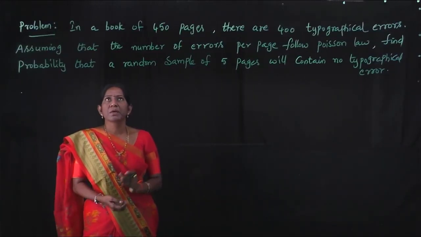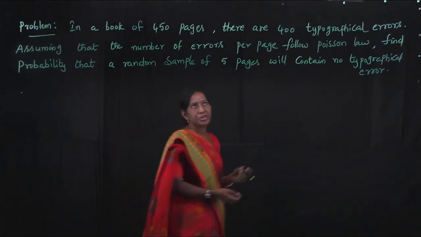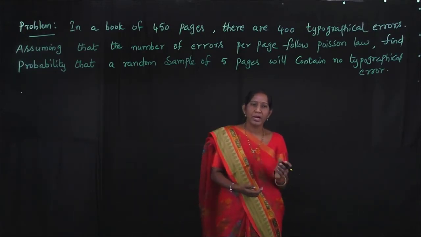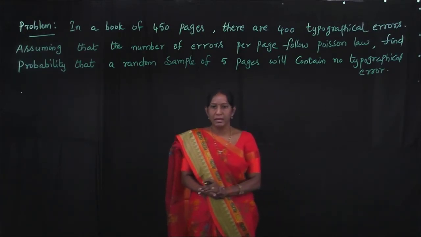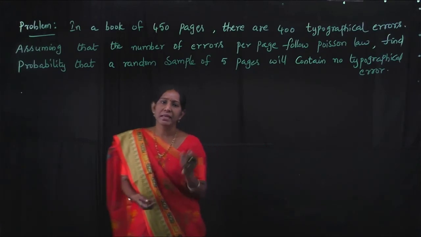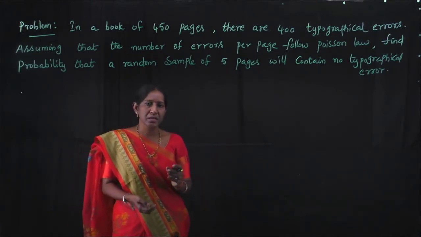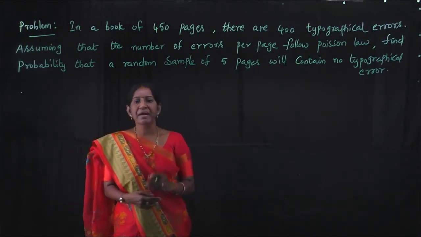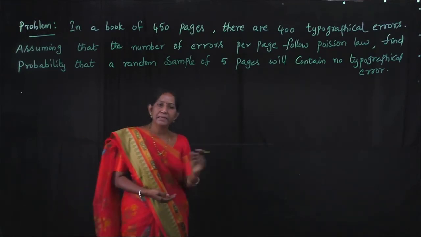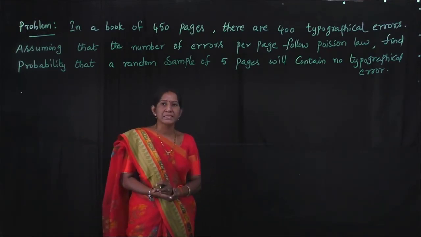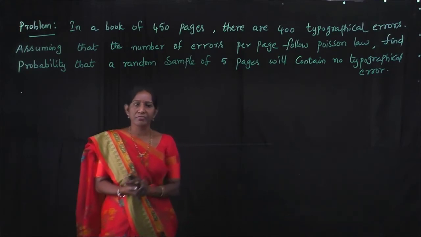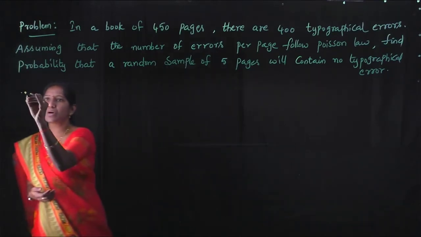See the given problem. In a book of 450 pages, there are 400 typographical errors. Assuming that the number of errors per page follows Poisson law, find the probability that a random sample of 5 pages will contain no typographical errors. See the solution of this.